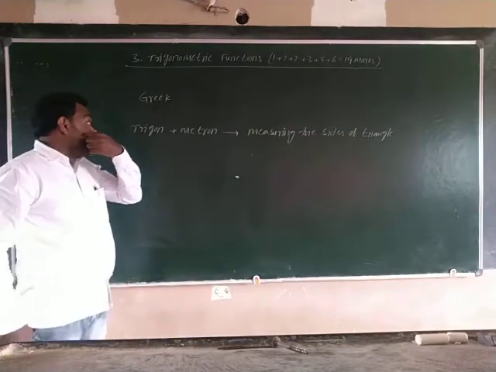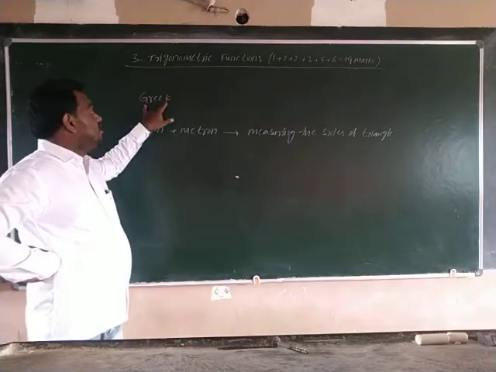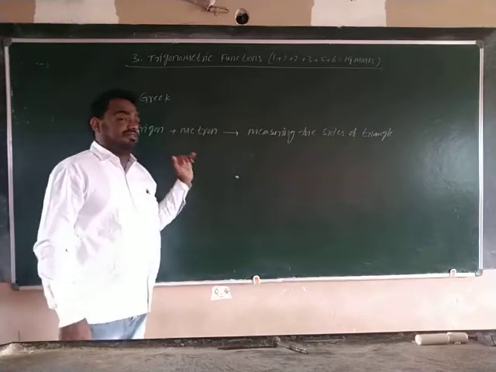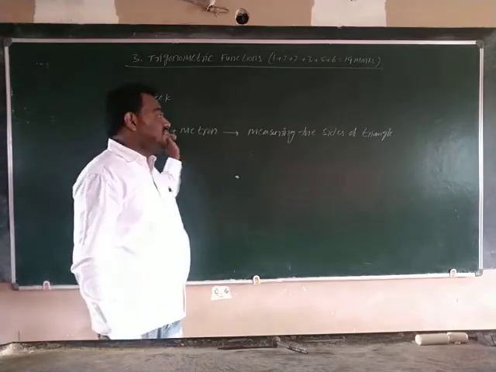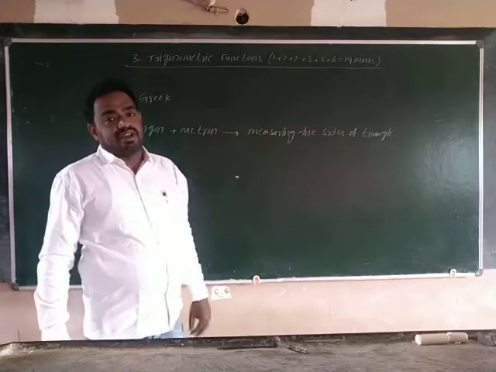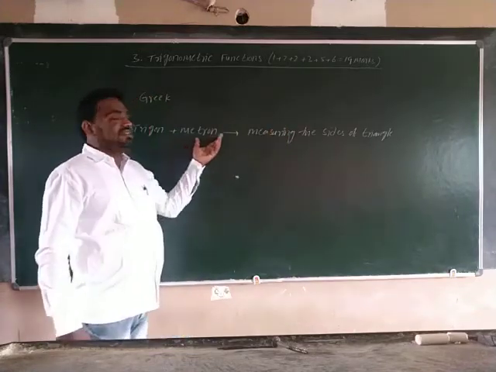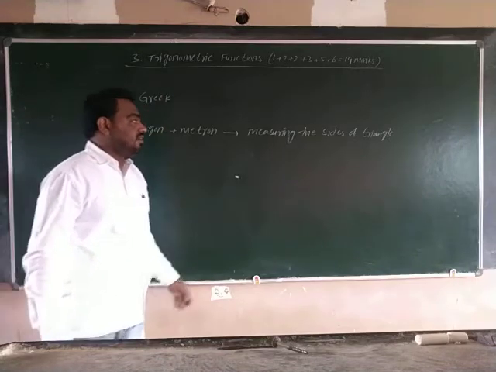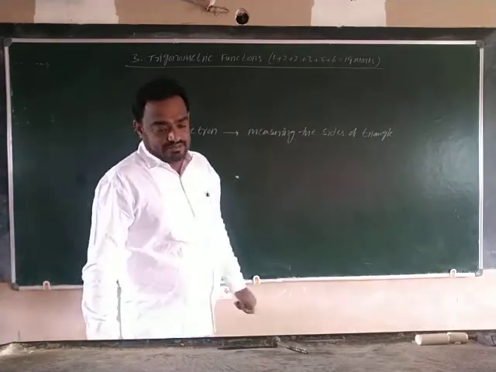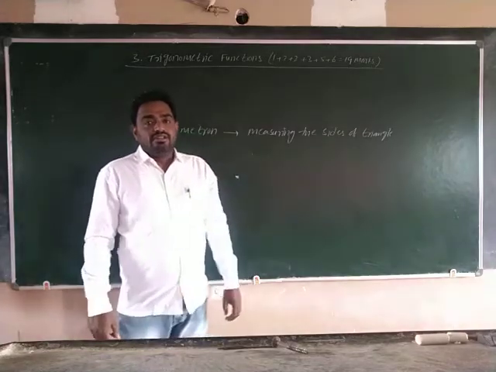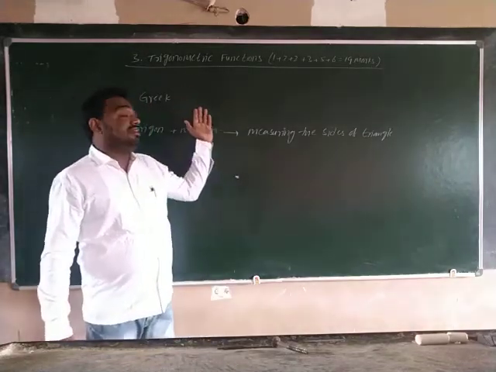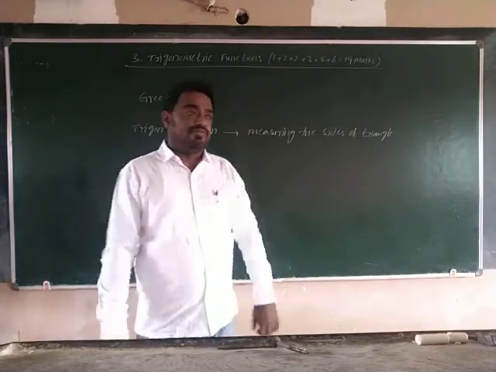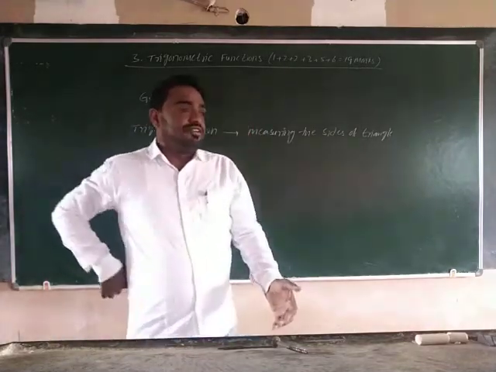Again you see, the word trigonometry is derived from Greek words trigon and metron. Trigon means sides of triangle. Metron means measurement. That means trigonometry means measuring the sides of a triangle. The applications of trigonometry, we are using in several topics.